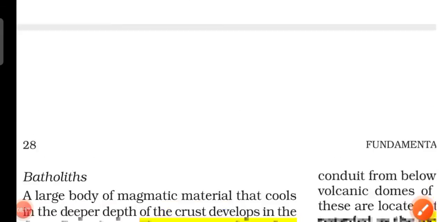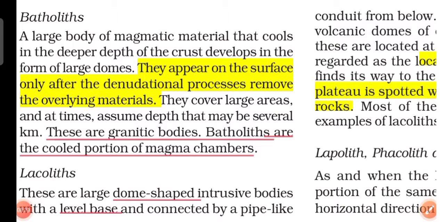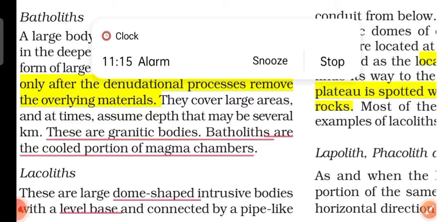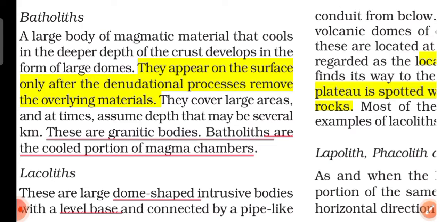So quickly we'll move to the characteristics. A large body of magmatic material that cools in the deeper depths of the crust develops in the form of large domes. A large part of the magma cools in the deeper crust, and they are dome shaped and cover large areas. They come out when erosion takes place, and they are granite bodies. Batholiths are the cooled portion of magma chambers. This is also a main point.